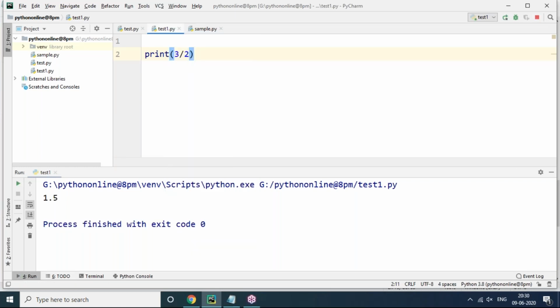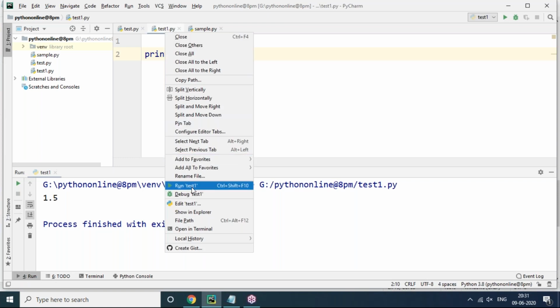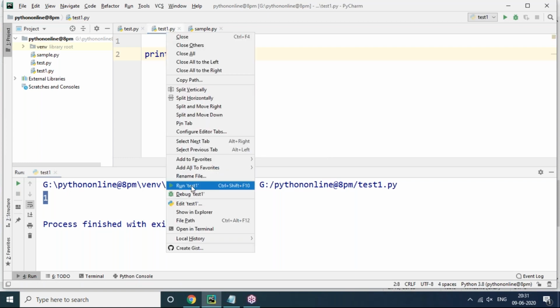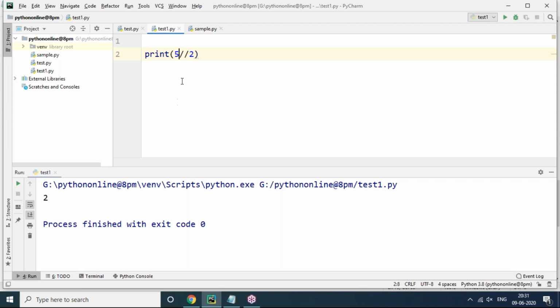Now quotient value is returned. Yes, it is returned. But at the same time, I'm doing floor division. So you can see the difference between floor division and division. Floor division means it's going to remove the fractional part and get only the integral part. 3 by 2 is actually 1.5, and now here the 0.5 is removed, and only the value 1 is coming. Even you can see 5 double slash 2, meaning 5 by 2 is 2.5, now the result is 2 only. So this is called floor division, we can say that.